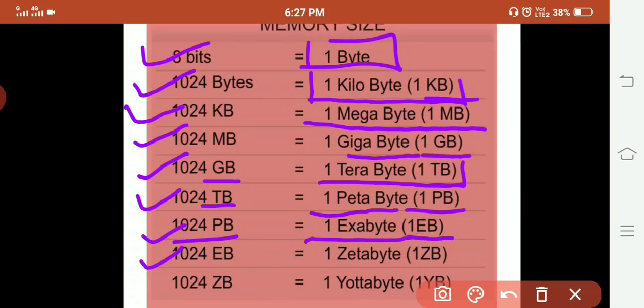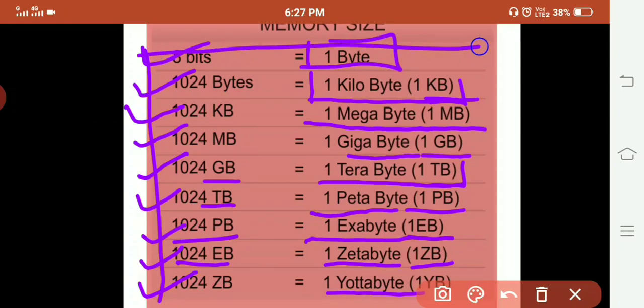And 1024 EB means 1 zettabyte, 1 ZB. 1024 ZB means 1 yottabyte, or 1 YB. So this is the memory size of a computer.